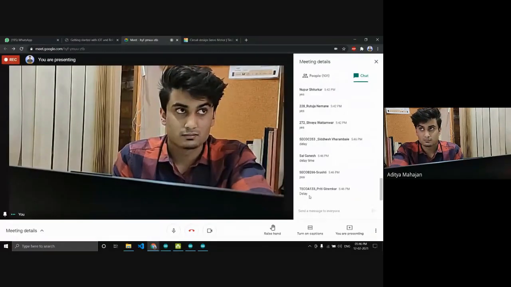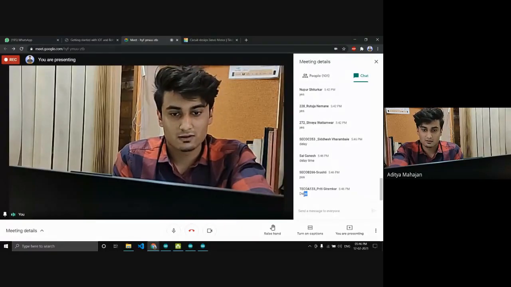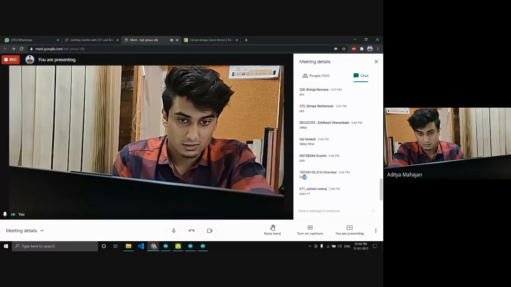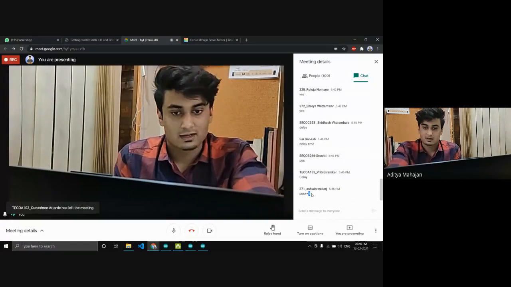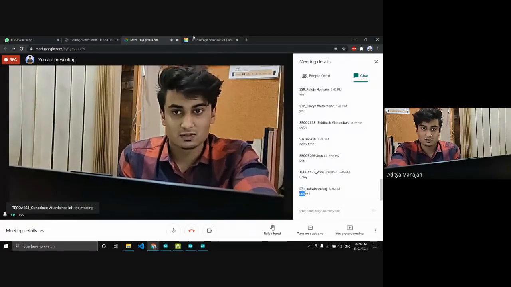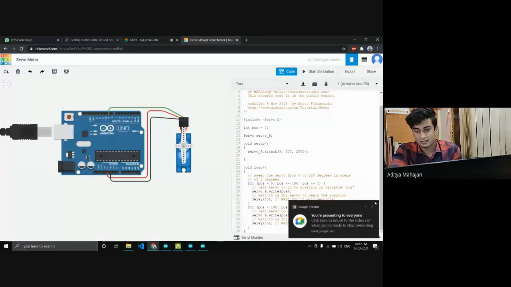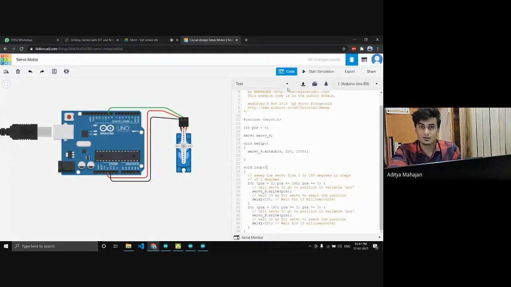Delay. Kind of, but position +1. Right. Ashwin, you're right. Position +1. So we can change the increment value. Right now it's set to only 1 increment per 15 milliseconds. We can change it to like 10 increments or even more.